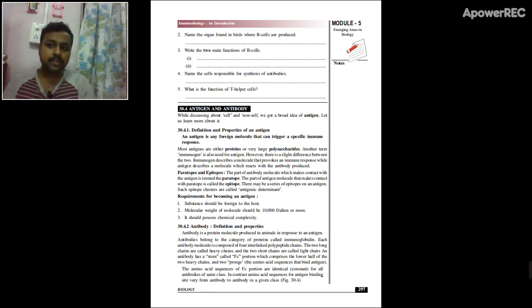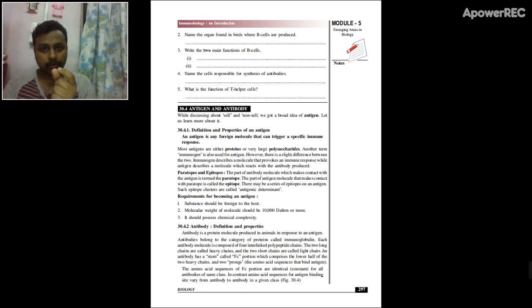Immune response means once a foreign substance or a pathogen enters the body, it induces a response which results in the activation of lymphocytes and other different immune cells. It activates the immune system of the body. So the response which awakens the immune system is called immune response.